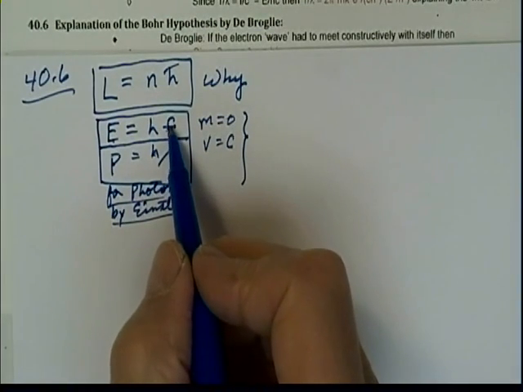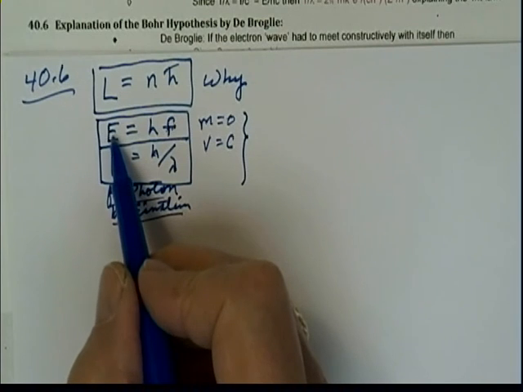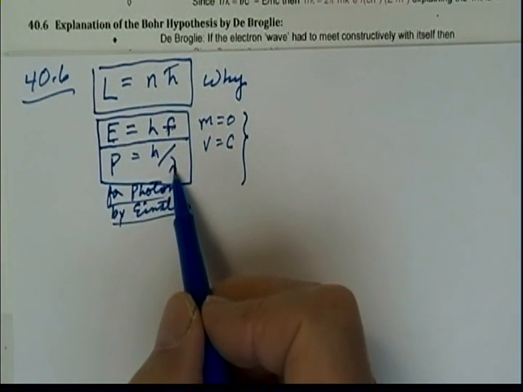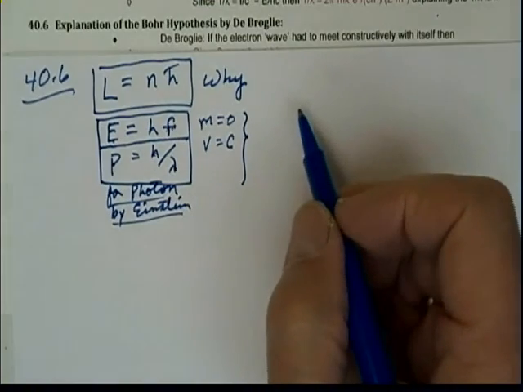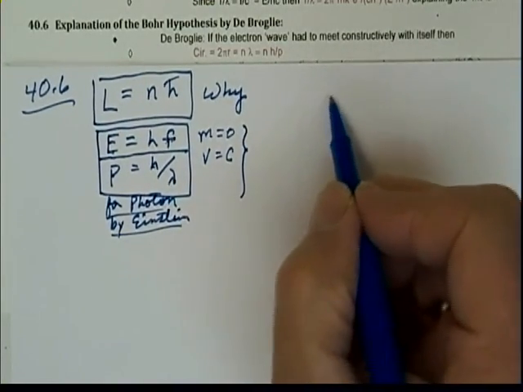So whereas Einstein took frequency and wavelength and computed energy and momentum, de Broglie said, if we take a particle like an electron, that has energy and momentum given over here, it must have a frequency and a wavelength given by this.